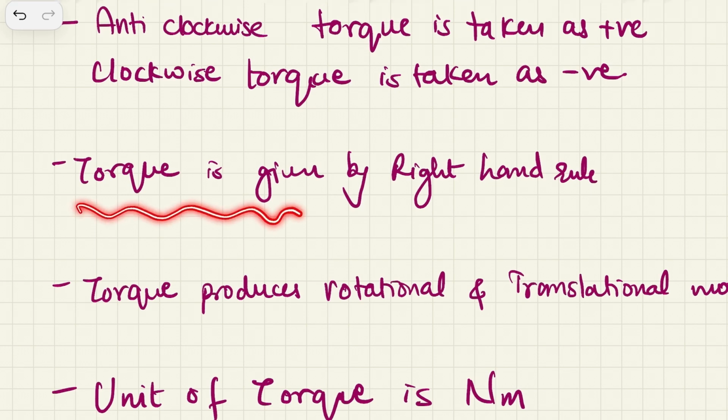Then torque, since it's a vector quantity, is given by the right hand rule. You can just assume wherever you are sitting, if there is a door, just curl your right hand in the motion of the door's rotation.